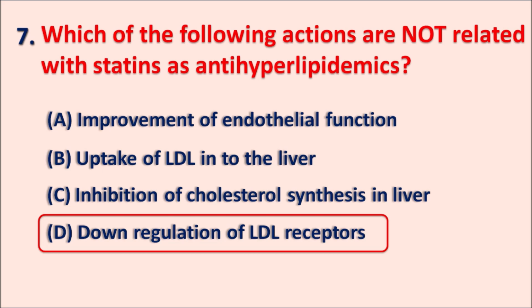Statins are going to inhibit the cholesterol biosynthesis in the liver by inhibition of the HMG-CoA reductase enzyme, which is one of the rate limiting enzymes in the cholesterol biosynthesis. Due to the decreased synthesis of the cholesterol within the liver, now the liver can take the cholesterol from the blood. So statins result in the uptake of the LDL cholesterol into the liver through the LDL receptors. So statins will express more number of LDL receptors on the liver cells so that more LDL is going to be taken from the blood into the liver. So instead of the downregulation, statins are going to increase the expression of the LDL receptors.